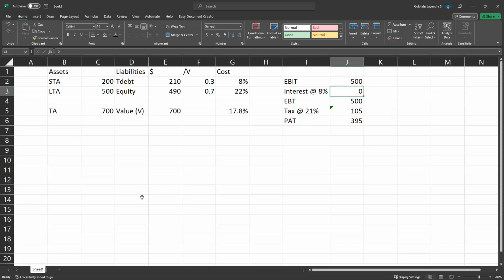But as soon as we make this 100, so we have increased our interest burden to bondholders by $100, our profit after tax only decreased by $79. That's the beauty of this calculation. So our interest burden has gone up, but our profit did not fall by the same amount. And that's why bonds are really not as expensive as they seem.